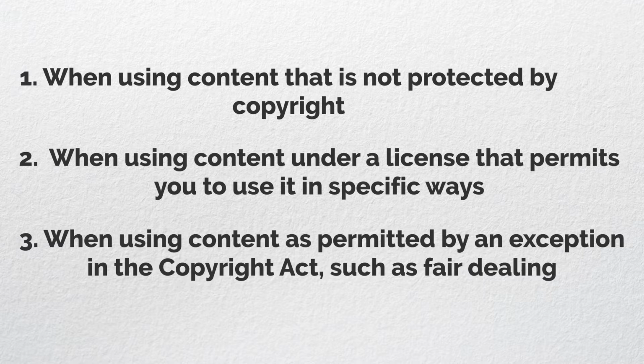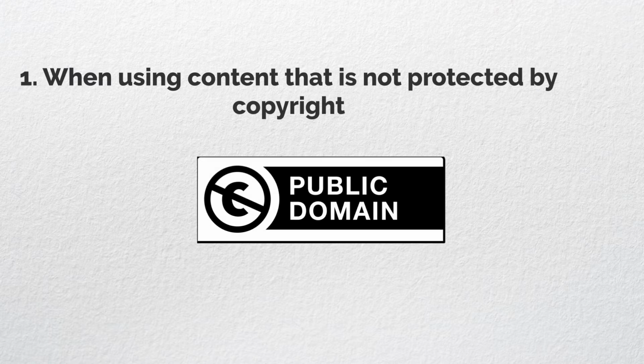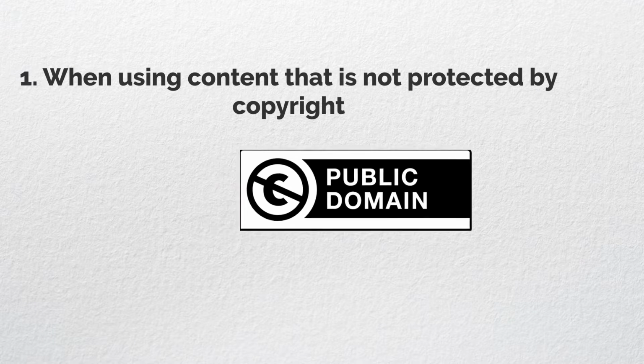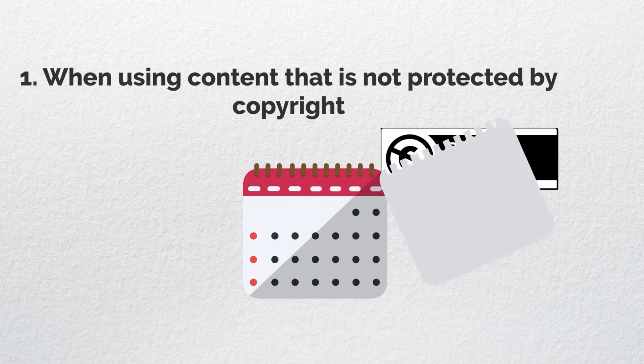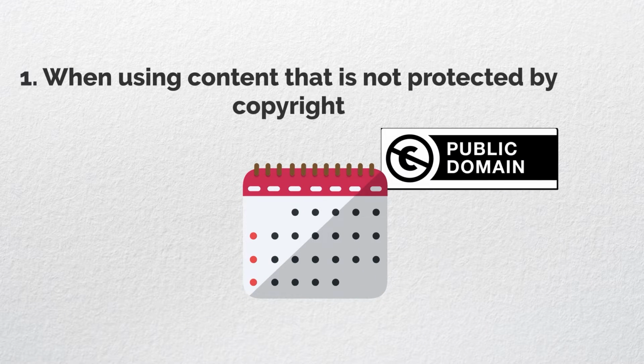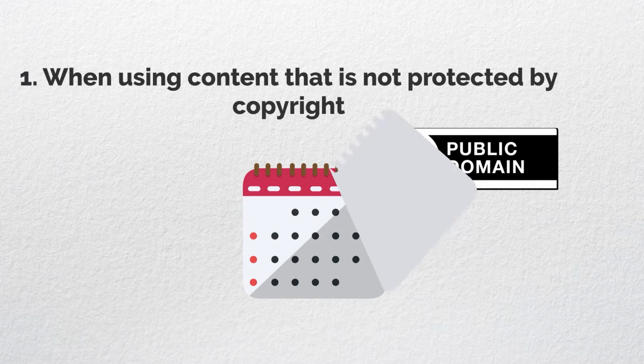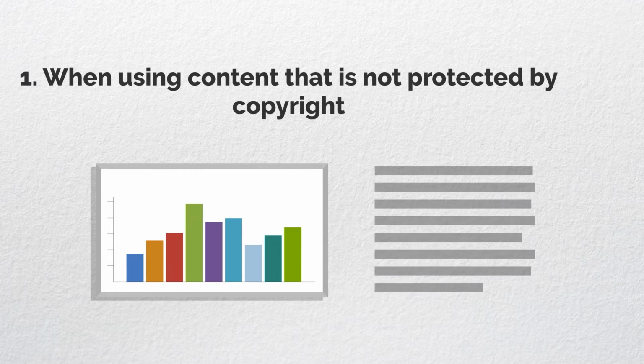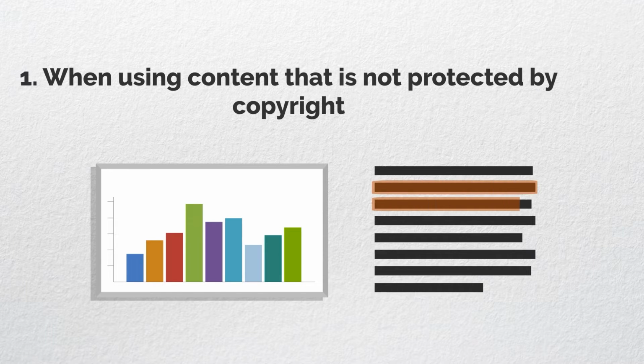For example, you may freely copy works in which copyright has expired, also known as public domain works. In Canada, copyright in a work generally expires 70 years after the death of the work's author or creator. Also, some types of content don't qualify for copyright protection, such as facts, data, or very insubstantial portions of work.